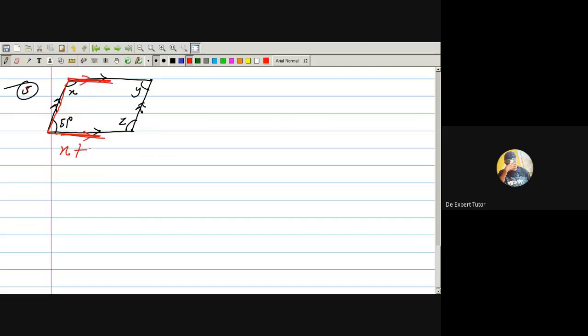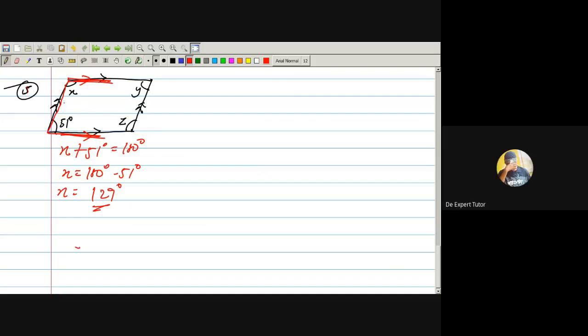I will say x plus 51 degrees equals 180 degrees. So x equals 180 degrees minus 51 degrees. So what will be my x? X will be equal to what? 129, right? Yeah, 129. So that is for x. So how do we now get y? And how do we get z? And so on like that. We do 180 minus. Now pay attention.